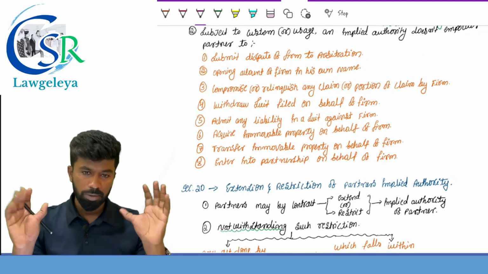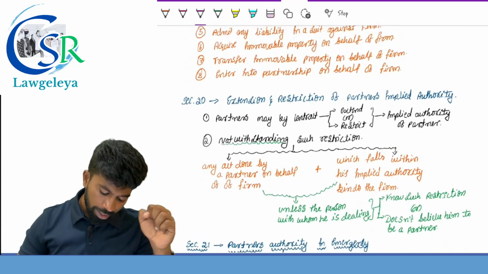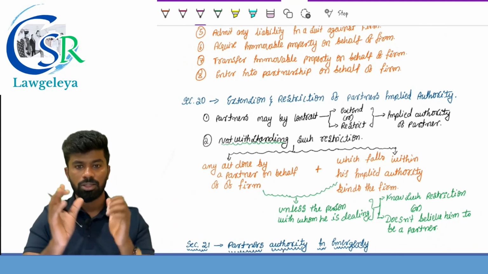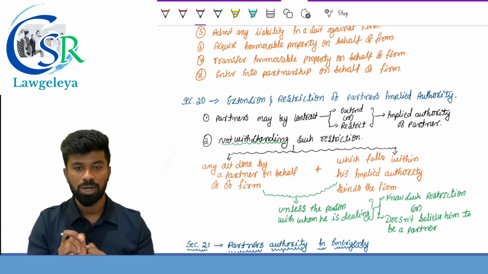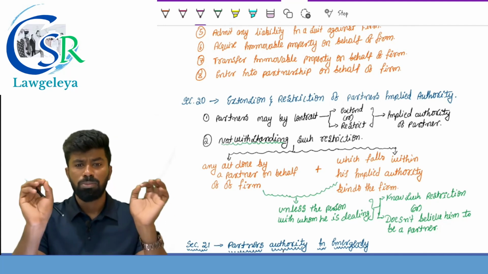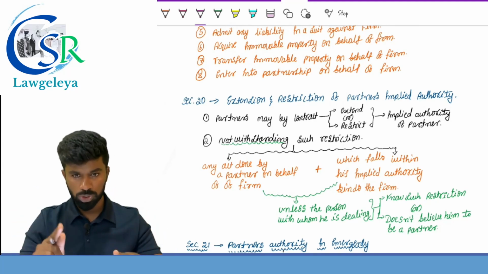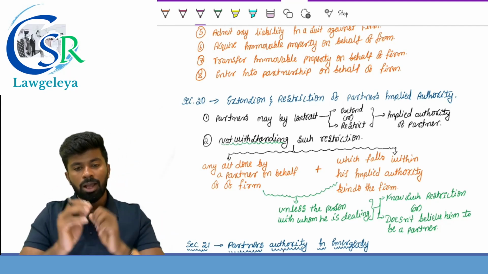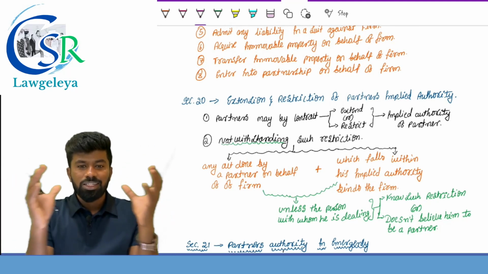Implied authority of a partner. Next one, section number 20, extension and restriction of partner's implied authority. The partner has an implied authority as per section number 19, which provides that, subject to section number 22, any act of a partner to carry on in the usual way business of the kind binds the firm. And this implied authority of a partner may be either extended or restricted by what?